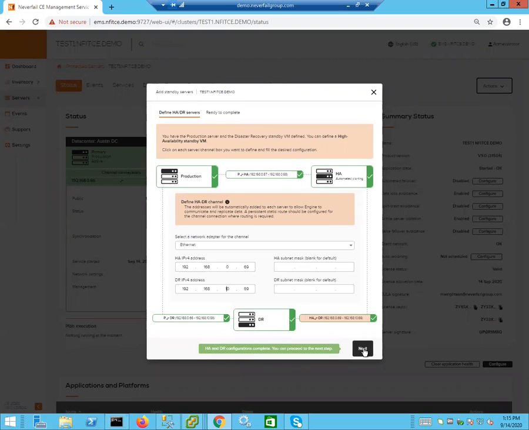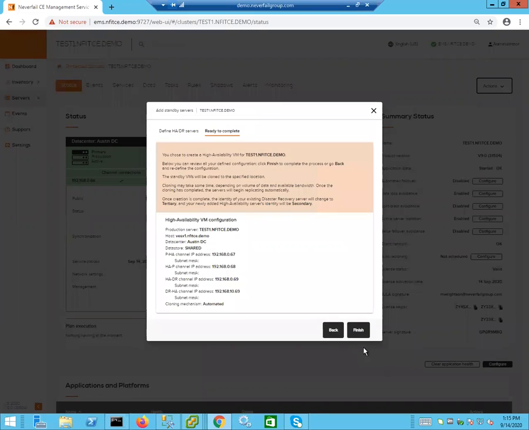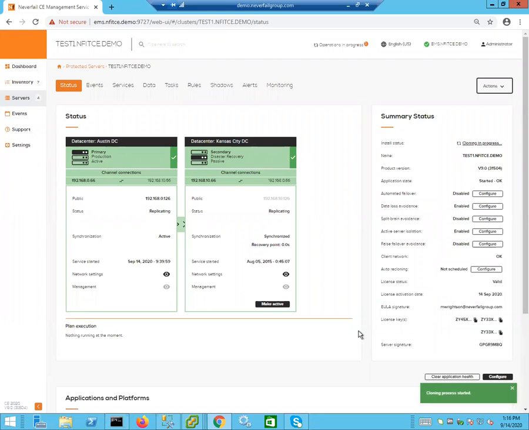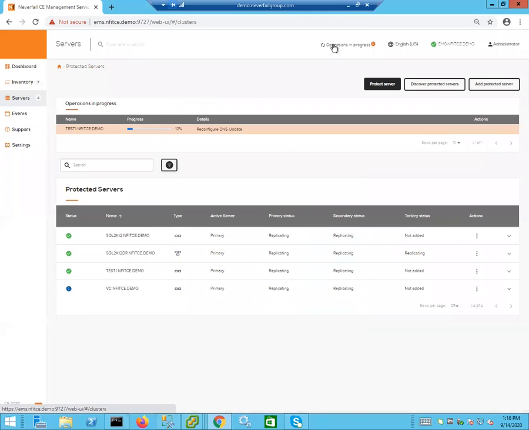Now all we have to do is click on the next button. Your HA and DR configuration is complete. You can proceed. And again, we're going to validate the configuration before we click on the finish button. And notice now that we've started our cloning process, and now we have the operations in progress. If we click on this, it is now going to reconfigure the cluster to be expanded to tertiary.